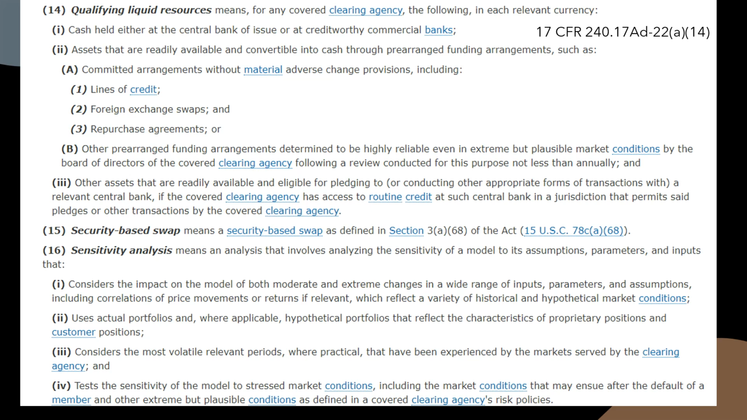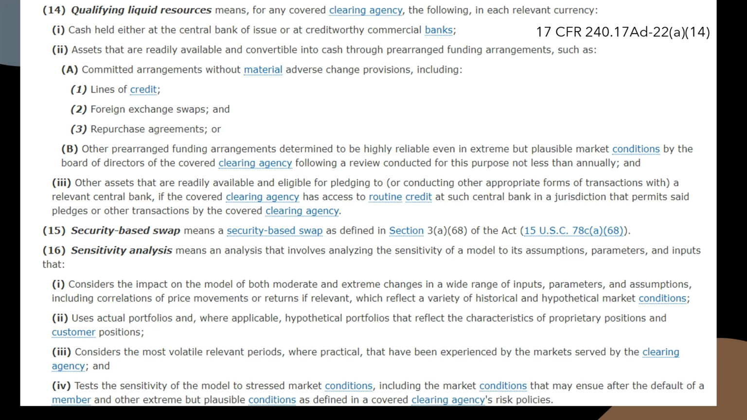Number two, assets that are readily available and convertible into cash through prearranged funding arrangements, such as A, committed arrangements without material adverse change provisions, including lines of credit, foreign exchange swaps, and, you guessed it, repurchase agreements, or other prearranged funding arrangements determined to be highly reliable even in extreme but plausible market conditions by the board of directors of the covered clearing agency following a review conducted for this purpose not less than annually, and other assets that are readily available and eligible for pledging to or conducting other appropriate forms of transactions with a relevant central bank.